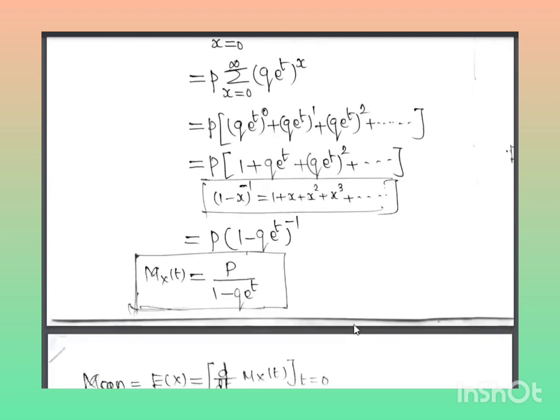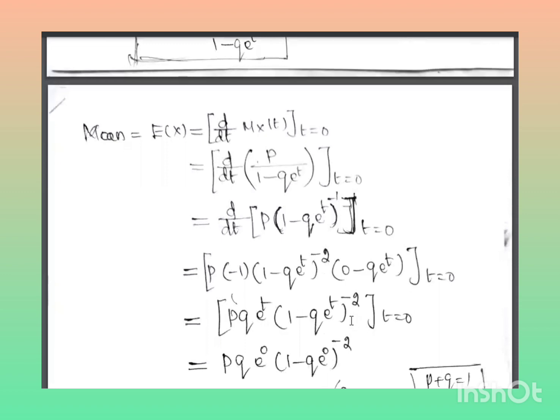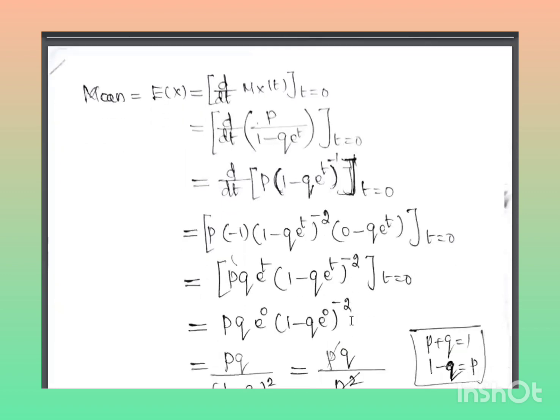So this is a moment generating function. The mean you can find using two methods. One is differentiating the moment generating function and taking t equal to 0, and you will get the mean. Another method is mean equal to E of X equal to summation x into p of x. That is also a method we can use to get the mean as well as the variance. But I have chosen this method.